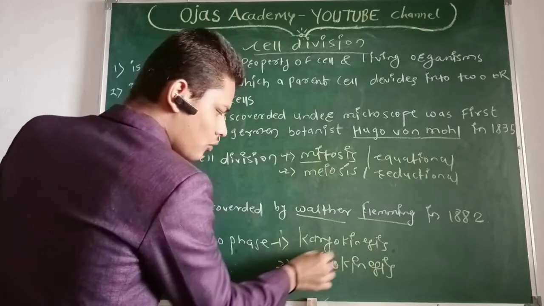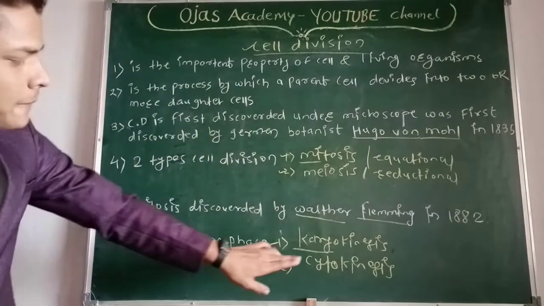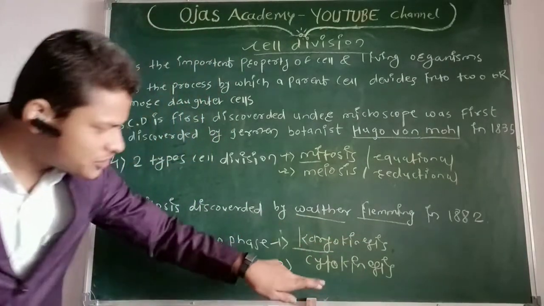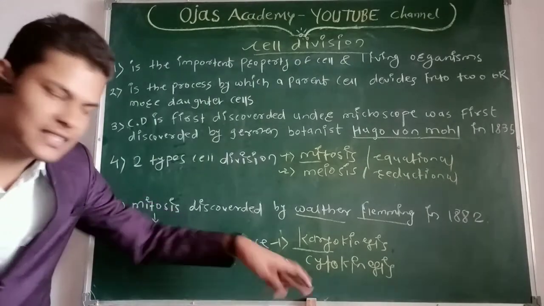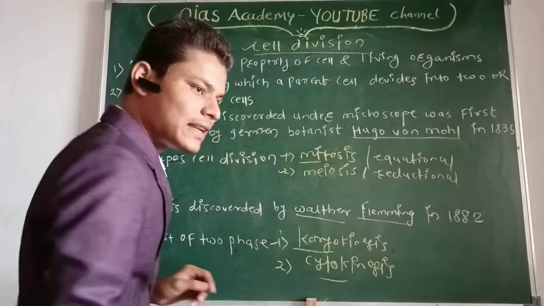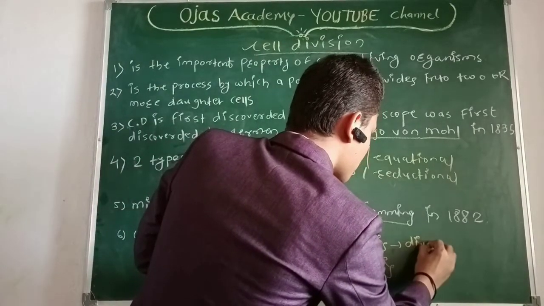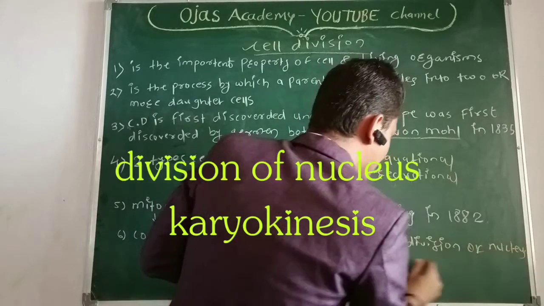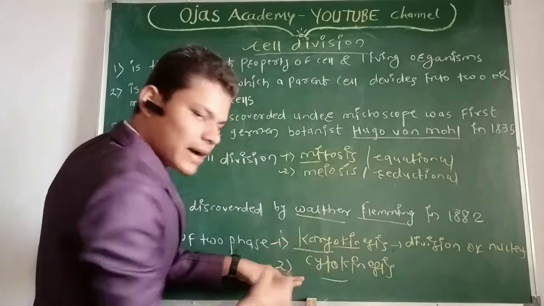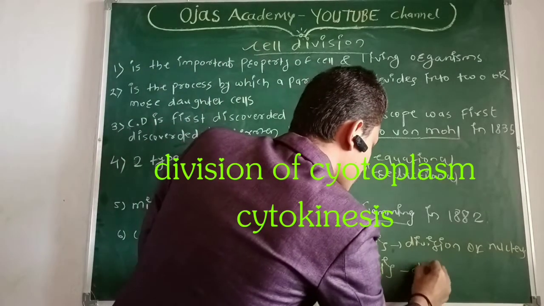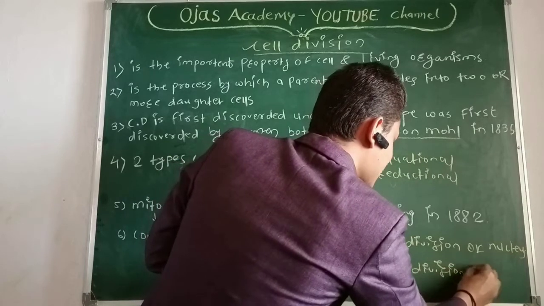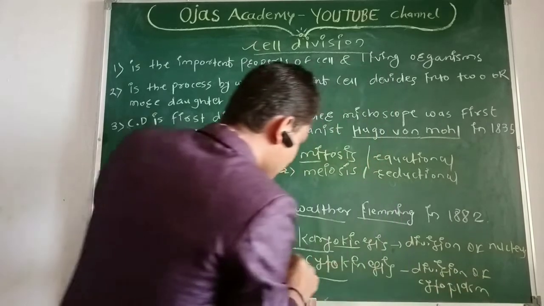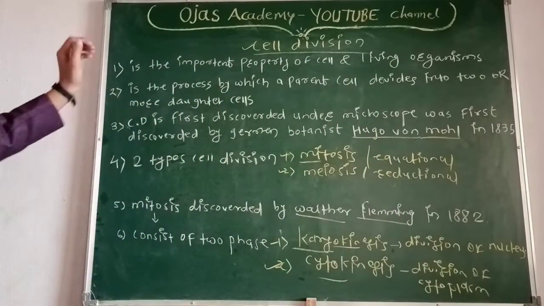What is karyo and what is cyto? Karyo means nucleus, cyto means cytoplasm. Division of the nucleus is called karyokinesis, and division of the cytoplasm we call cytokinesis.